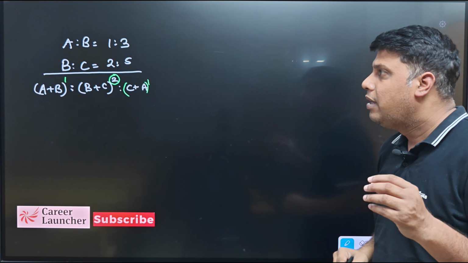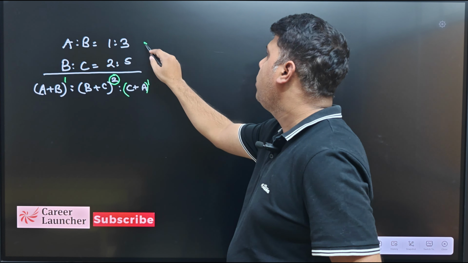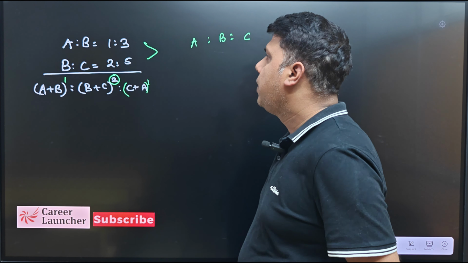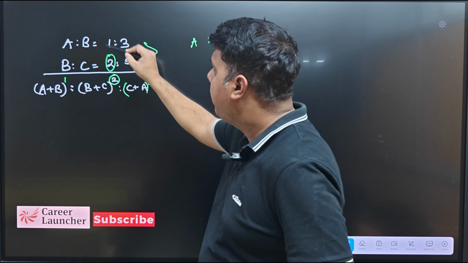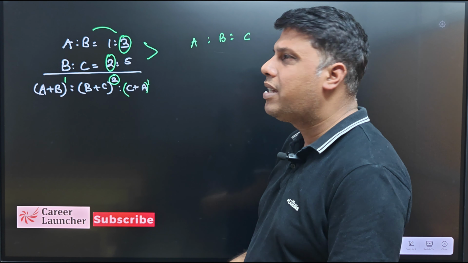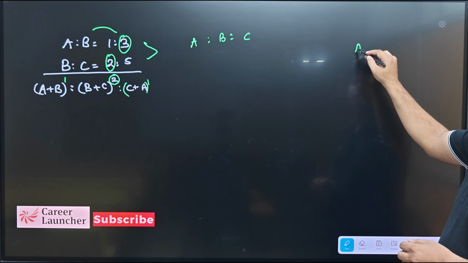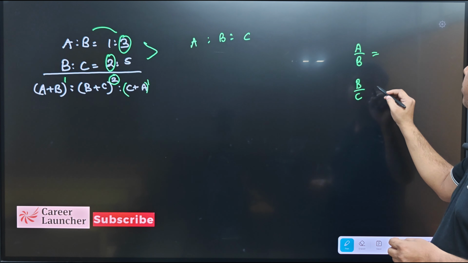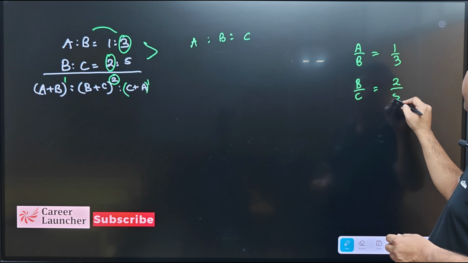So suppose I find the individual ratios, right? So individual पहले हम निकाल लेते हैं A ratio B ratio C, right? So I can see that here B is 2 and here B is 3. So as we did earlier also, I can just make it equal, right? तो चाहे तो आप इसको ऐसे भी लिख के कर सकते हैं. I have no problem. So this is 1:3, this is 2:5, right?